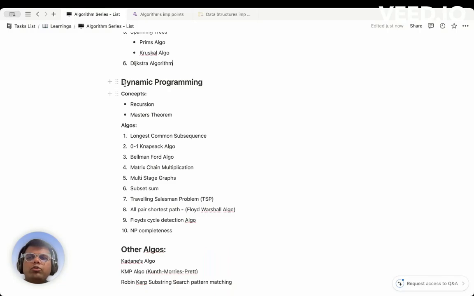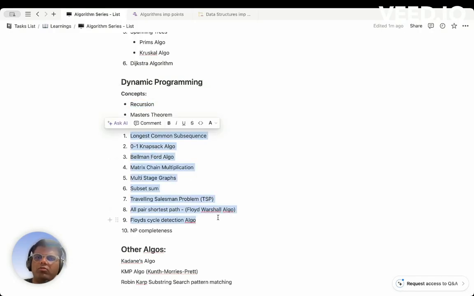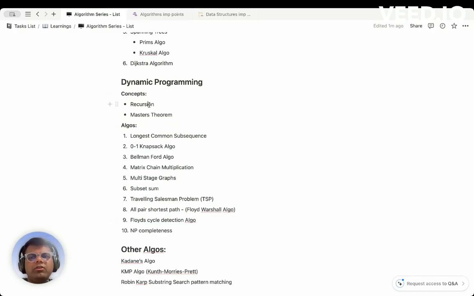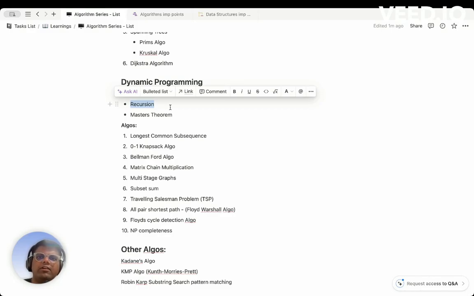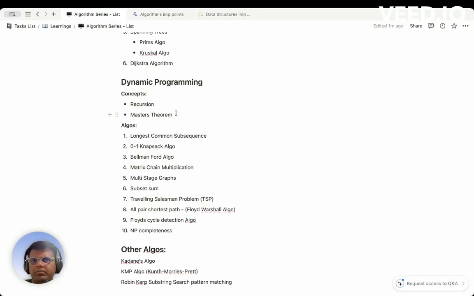When it comes to dynamic programming, our main focus will be on two concepts. The first concept is recursion, and the second is the Master's theorem. Recursion plays an important role in dynamic programming. Without recursion, you can't solve most dynamic programming problems. Recursion is the backbone of these problems. We will first understand how recursion works, how the recursion stack is created, and how to understand recursion in terms of a recursion tree. We'll be covering everything about recursion.